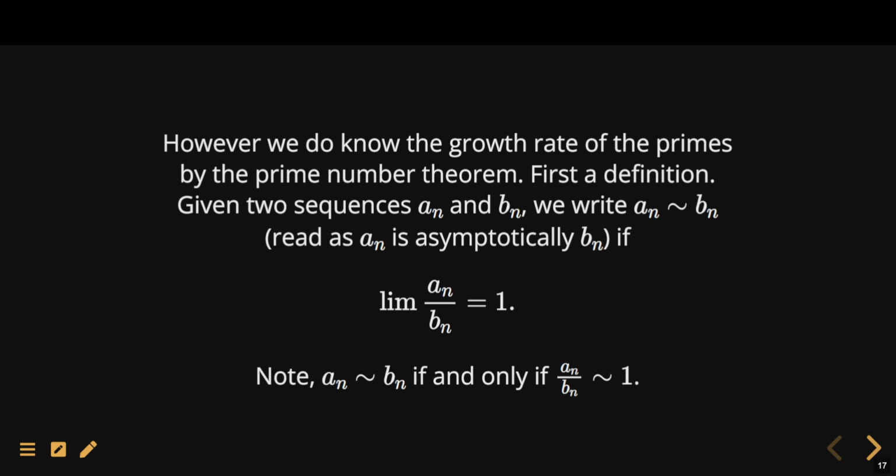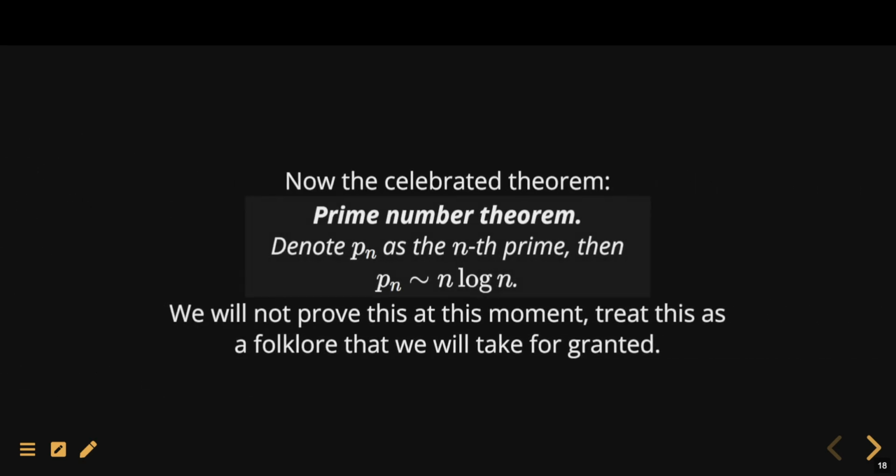Okay. So the celebrated prime number theorem states, if p_n is the nth prime, then p_n is asymptotically n log n. Now, we won't prove the prime number theorem right now, but you will take it as folklore, and people should just know it as folklore. And so we'll take it for granted for now.